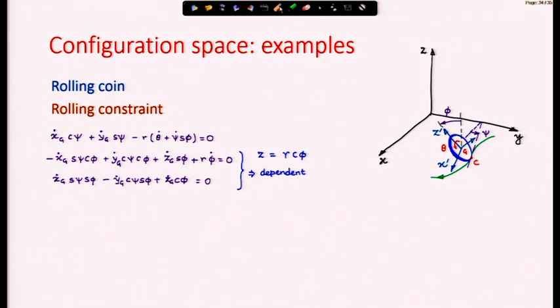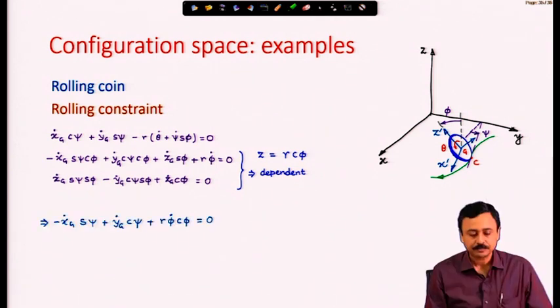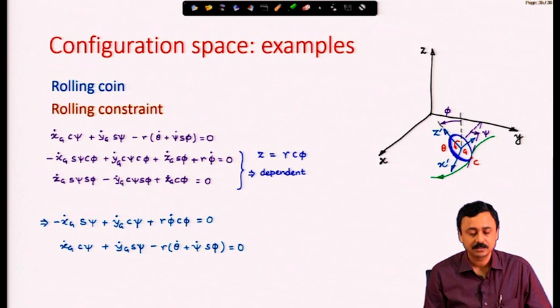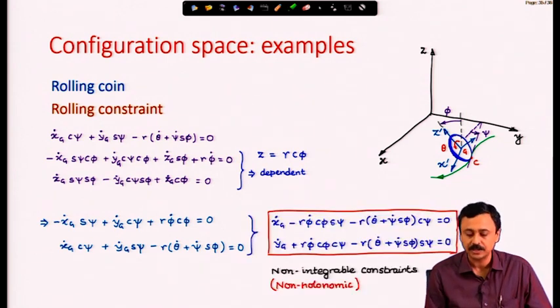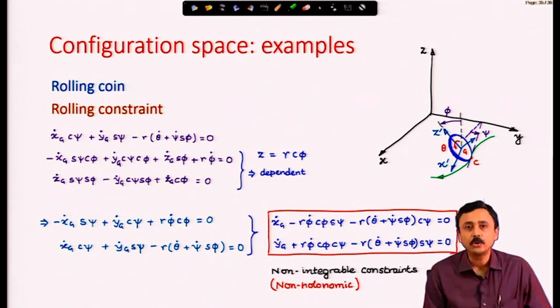It is always much better to write in terms of velocity measured in a ground fixed frame. We get these three constraint equations, of which, if you use the contact point constraint that z g equals r cos phi, then you will find that the second and the third equations are actually dependent, not independent. Therefore, we have only two independent constraints which represent the no slip condition. These constraints are non-integrable constraints, also called non-holonomic constraints.